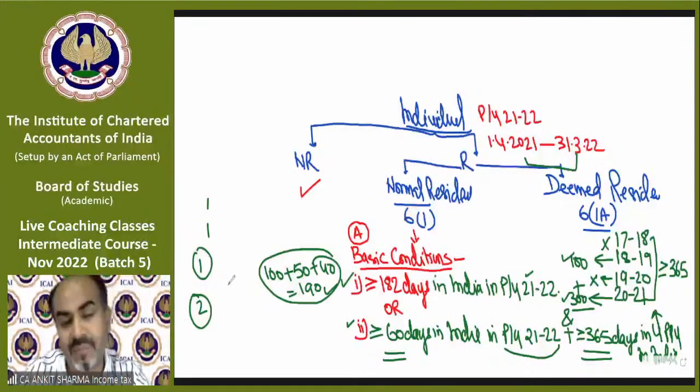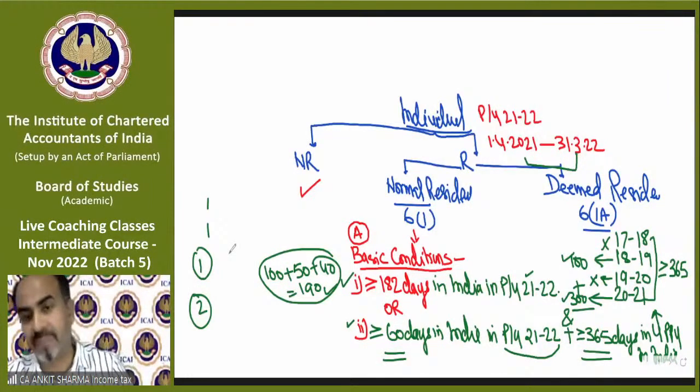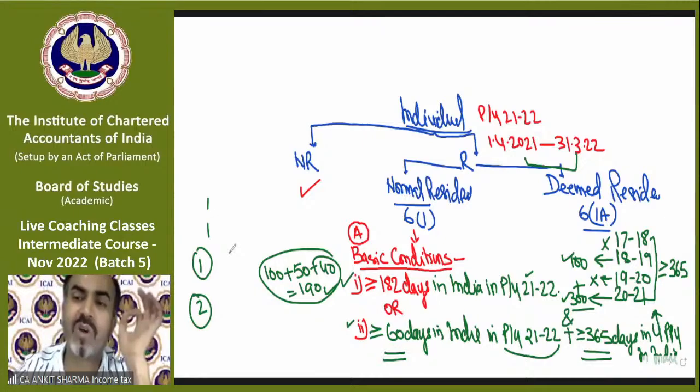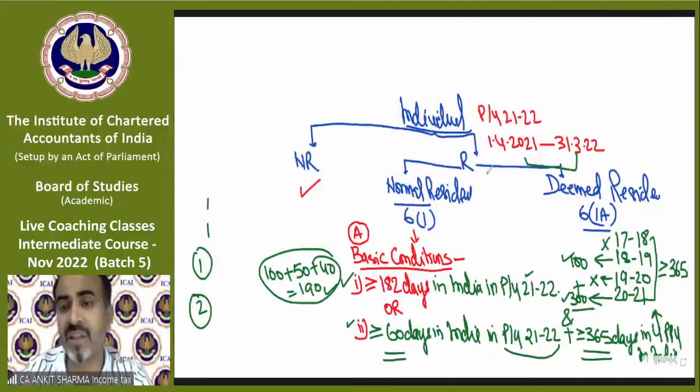One more thing. The provision says the day of departure and the day of arrival in India will be considered as a whole day in India. For example, if I have been in India for the whole year, I was in India for almost all 365 days in the previous year, so there is no problem of arrival day and departure day.